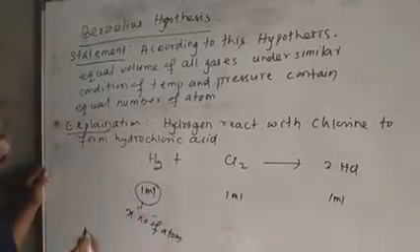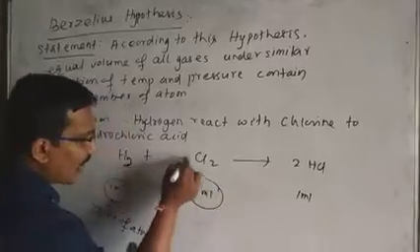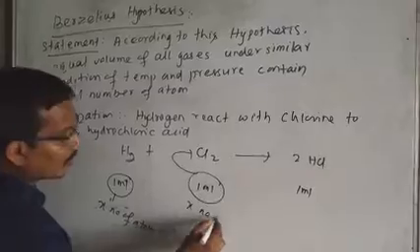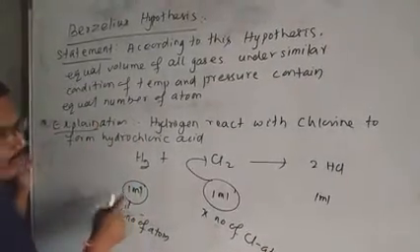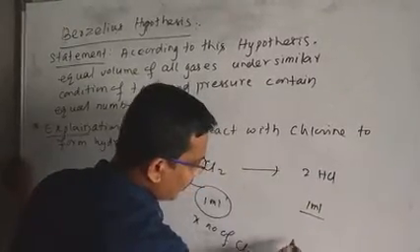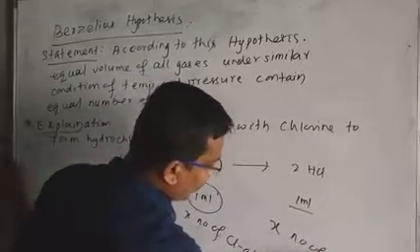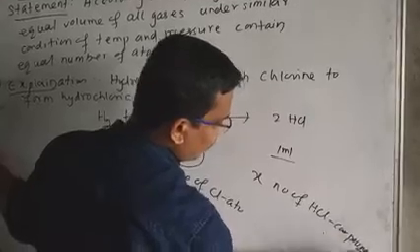Then according to the Berzelius hypothesis, this 1 ml of chlorine also contains X number of chlorine atoms. No doubt it is your hydrogen atom, your chlorine atom. And this 1 ml of HCl also contains X number of HCl compound atoms. That is your molecule, compound atom.